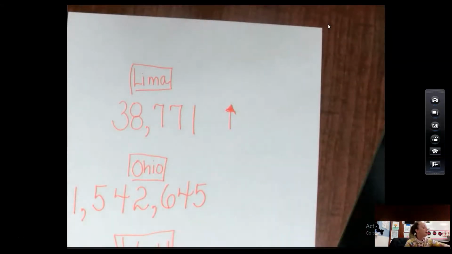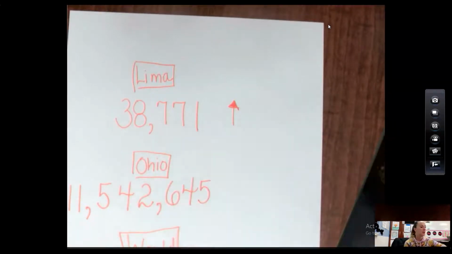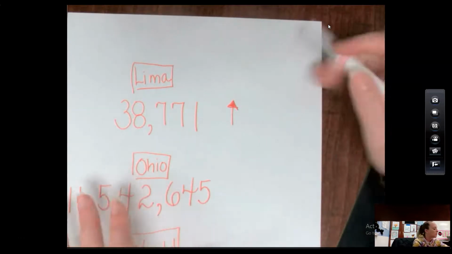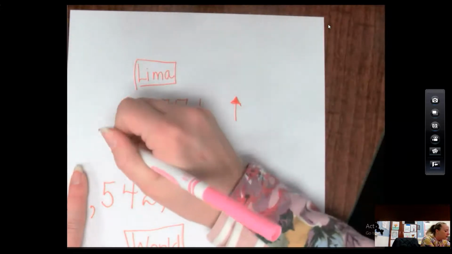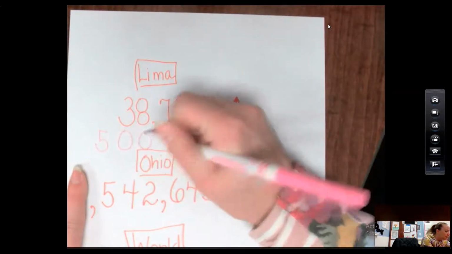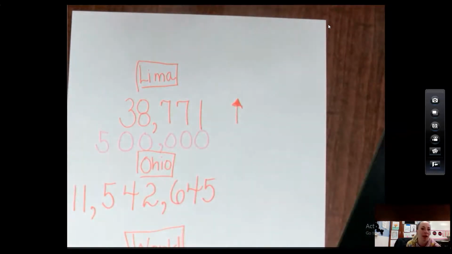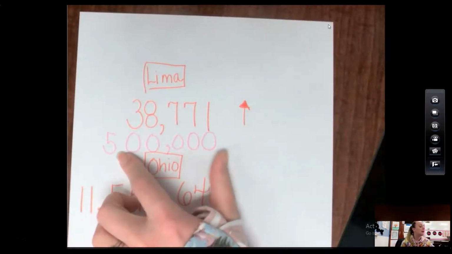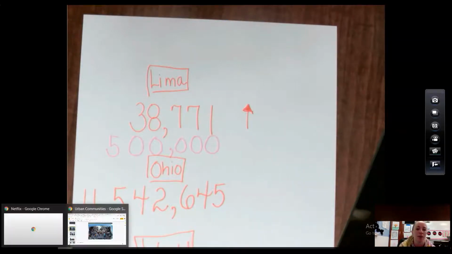We said that Lima has 38,771 people. If we would visit the city of Baltimore, it said it had 500,000 people. Well, 500,000 people is this many people. Do you see how much bigger that is than Lima? It is way bigger. So if we visited Baltimore, Maryland, it would have 500,000 people. These kind of communities are much, much bigger than we're used to here in Lima.